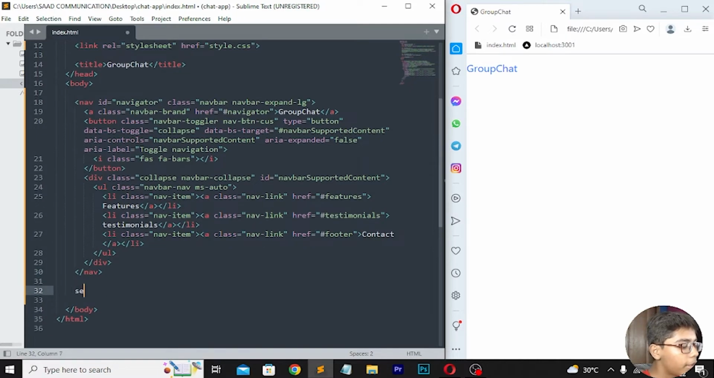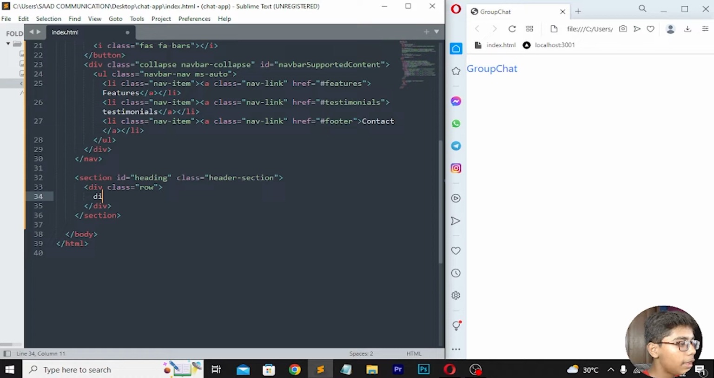After this nav tag, I'll be writing here section. Here I'll be writing id, which should be heading, and then move forward, class, which should be header-section. Now when you've done this, move down, div class row, then move down, and I'll be writing div class header-content, then col-lg-6.